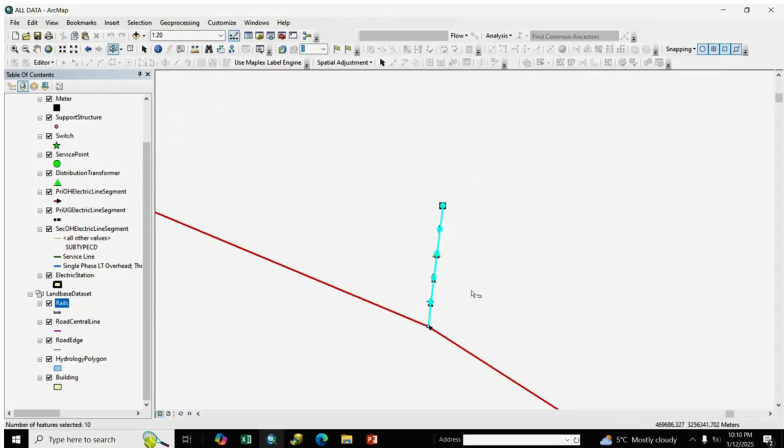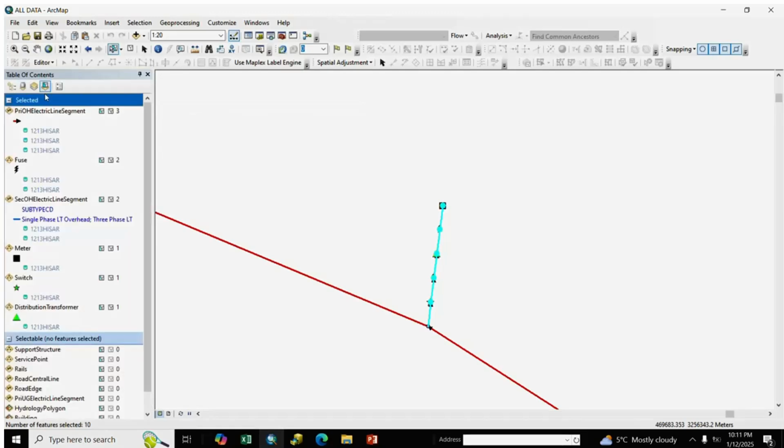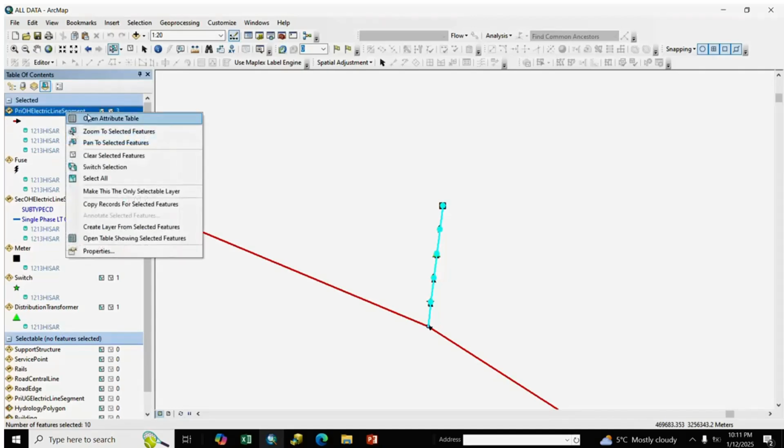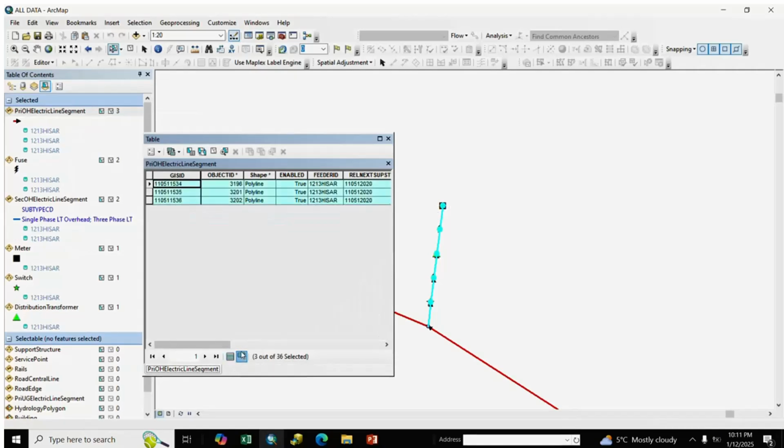Here we remove only this one, and we go to selection and see that all fields are selected. We open the attribute table and select only the selected items. Here is the GIS ID. We remove only the GIS ID, and the structure is automatically deleted.